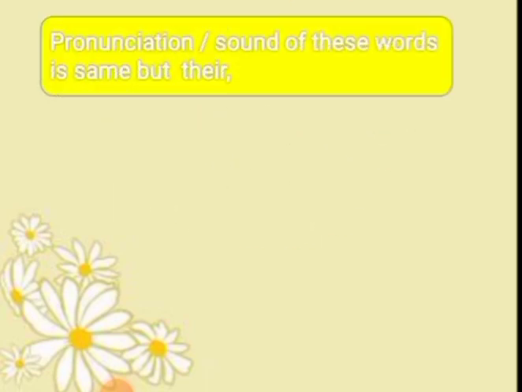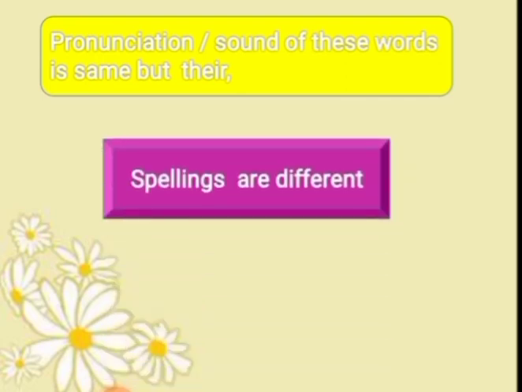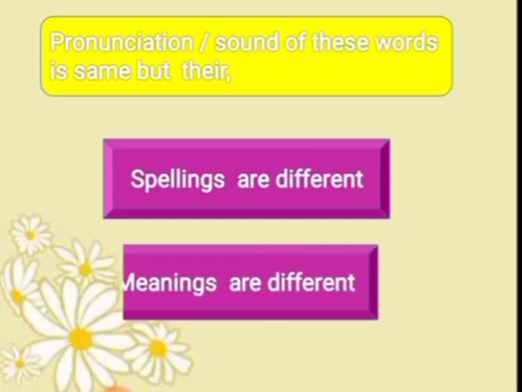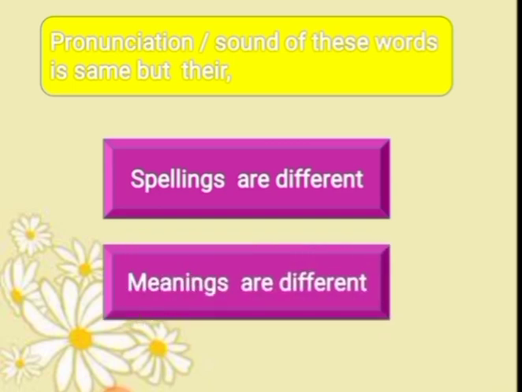So what we found in these two examples is that the pronunciation, or the sound, of these words is the same, but their spellings are different and their meanings are also different.